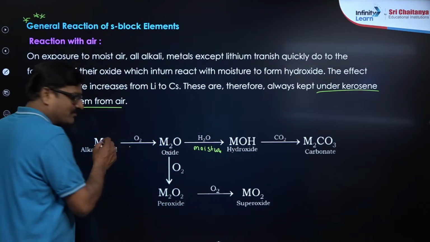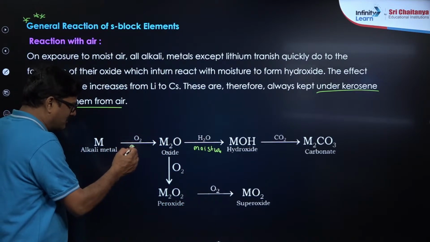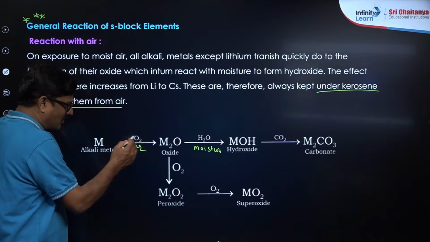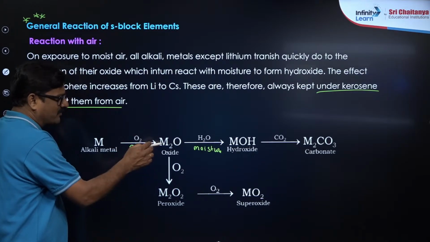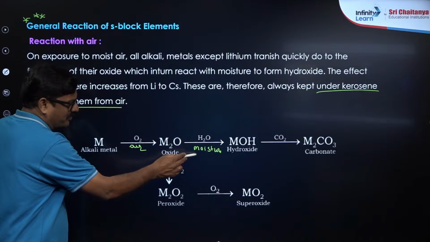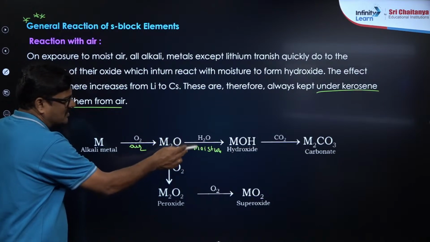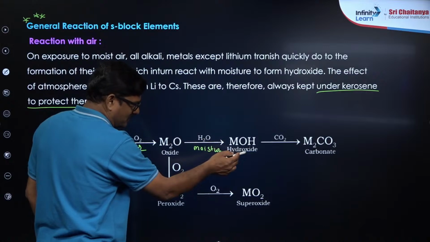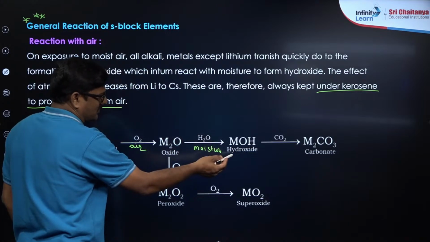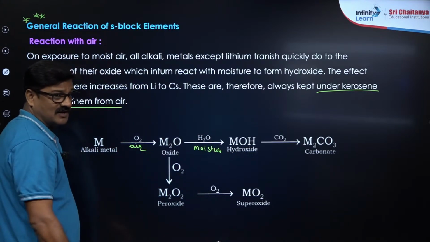Alkali metals, when they are exposed to air, react with oxygen to form an oxide. When this oxide is formed, it reacts with moisture. Moisture means reaction with water. So the oxide gives rise to hydroxide. So dissolution of the oxide gives rise to the metal hydroxide, for the alkali metal.